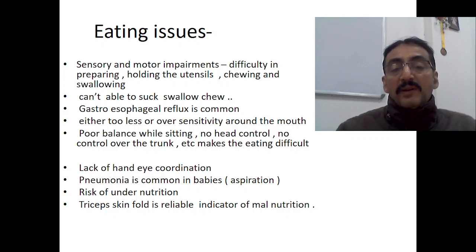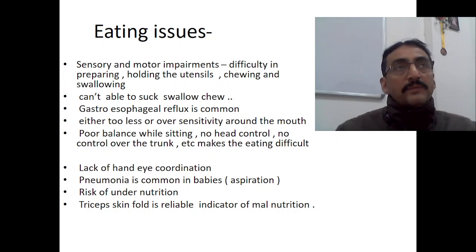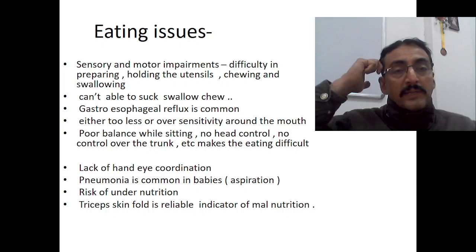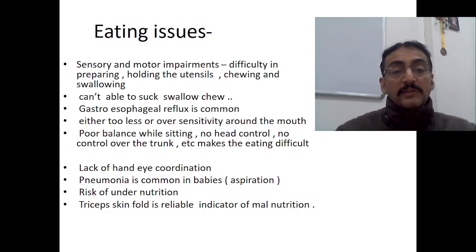Poor balance while sitting, no head control and no control over the trunk make eating very difficult for the child. There is also a lack of hand and eye coordination. Pneumonia is quite common in cerebral palsy because of aspiration, because of the eating problem. There is also a risk of undernutrition when the child is not able to eat properly. Triceps skin fold thickness is a reliable indicator of malnutrition, as we know.